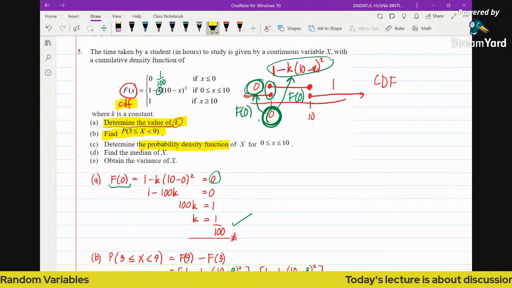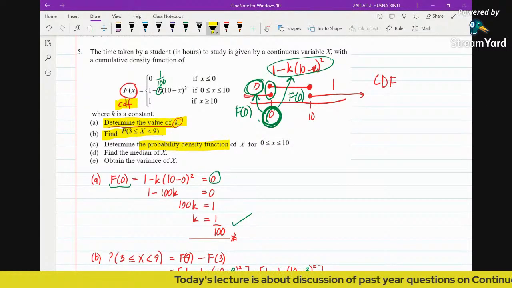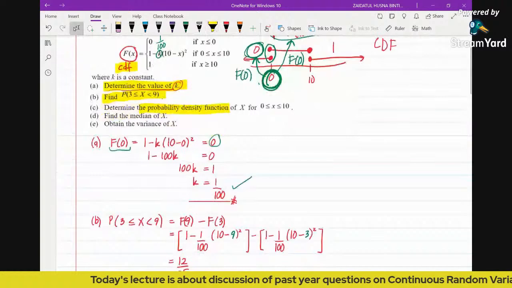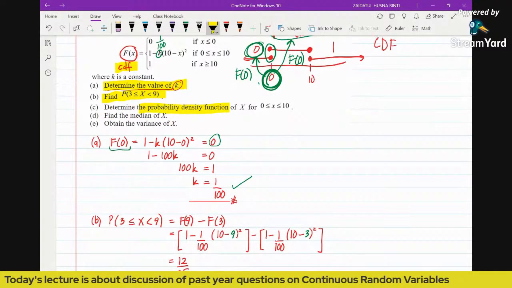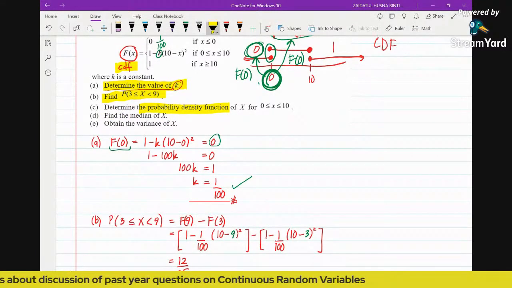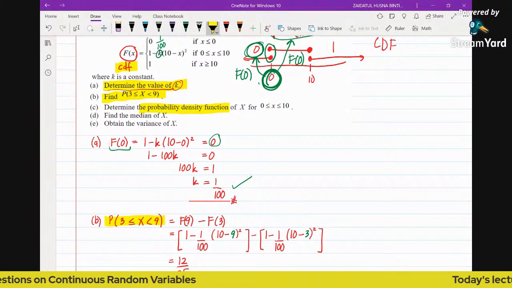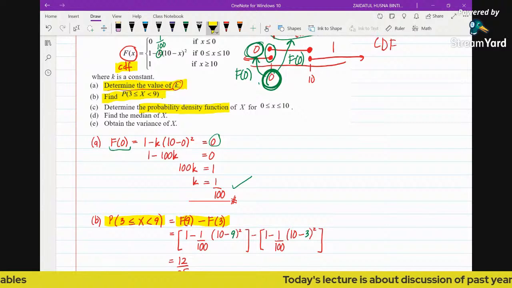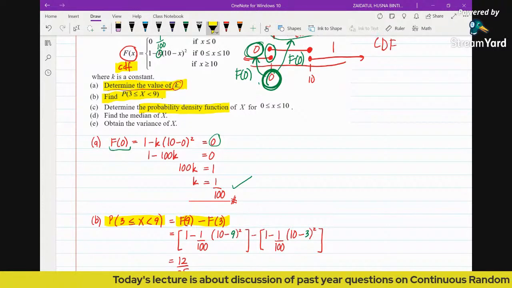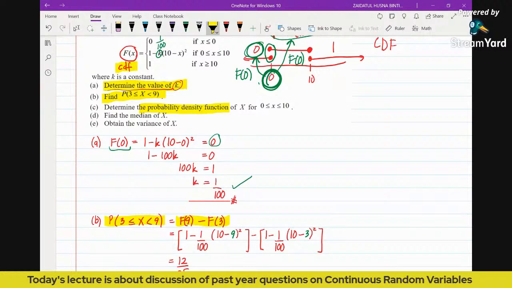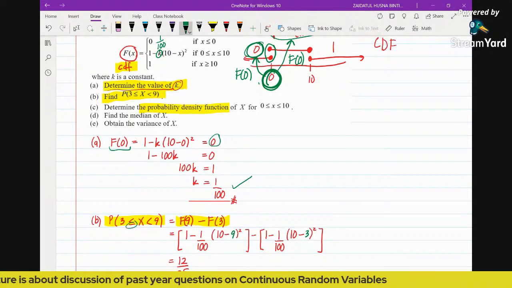So for the B part, in order to find the probability here, we just make full use of the CDF that we already have, with the k value 1 over 100. In order to obtain the probability of x greater or equal to 3, less than 9, the formula is going to be F9 minus F3. We had discussed before, right? For a continuous random variable, the equal sign does not matter. So even though we have equal or not here, it's simply F9 minus F3.